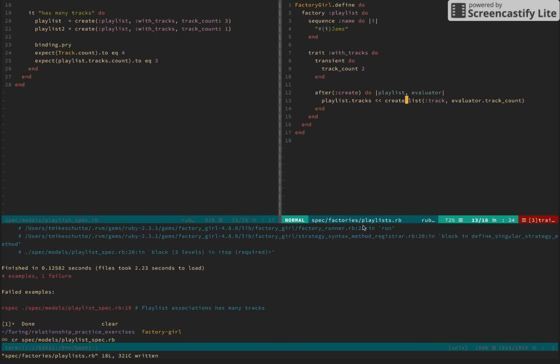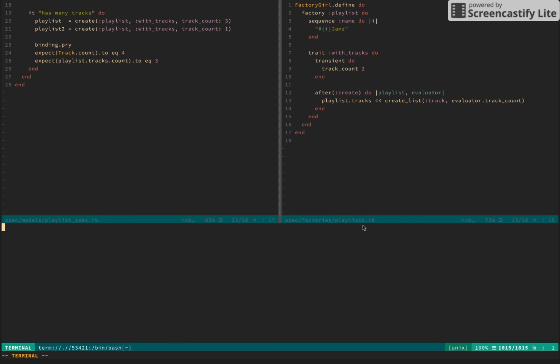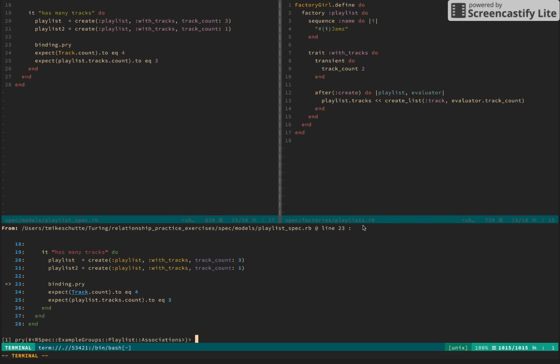If we set it equal to something like after create, or where we were going to do create list track, and then the evaluator, we'll just say 3 here, and playlist. This isn't actually an attribute on a track because it's many-to-many, so we can't actually set that. So I think this is the way that we need to define that. Let's see if we can even make them. We got in, so that's good.